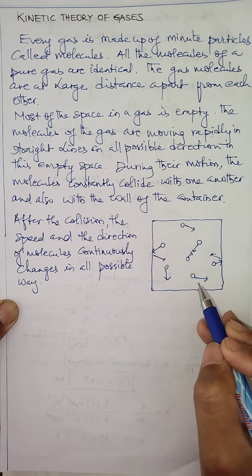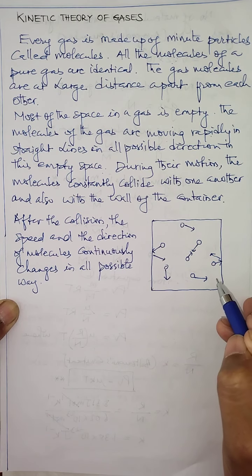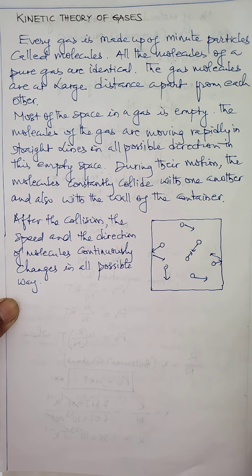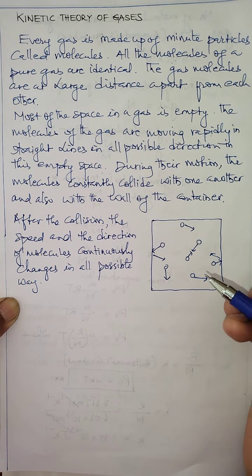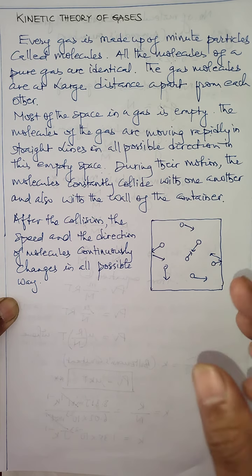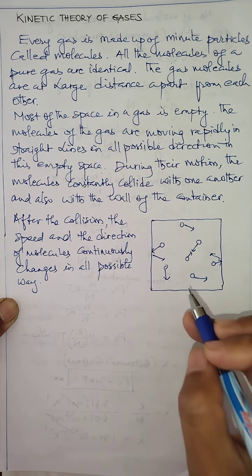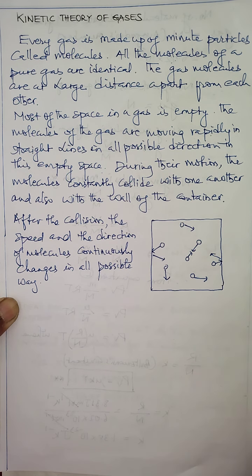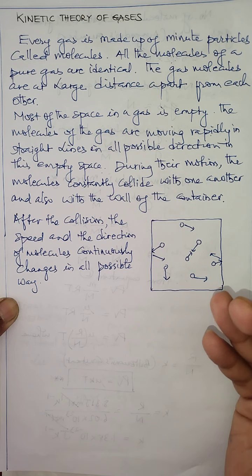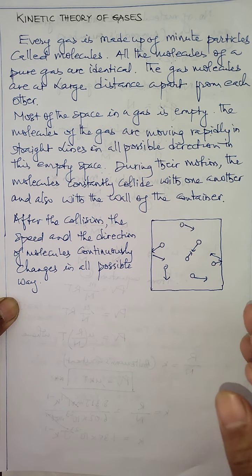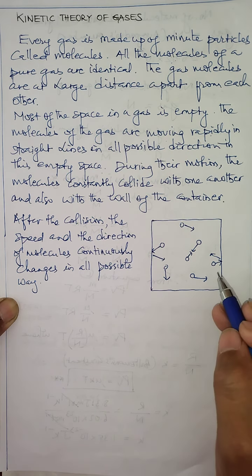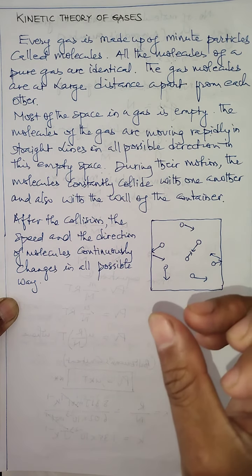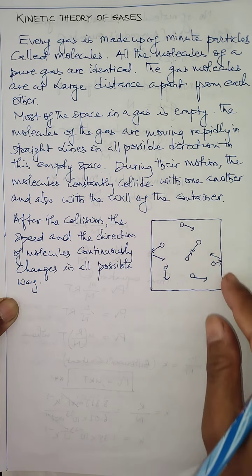If any one molecule collides with the wall, after the collision that molecule returns back. Whenever a molecule collides with the wall, it returns with a change in momentum. After the collision, the momentum of the molecule changes.